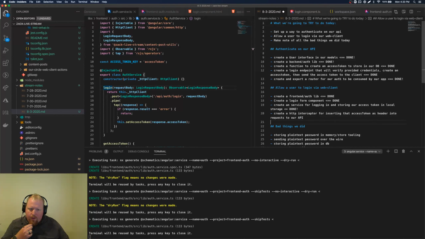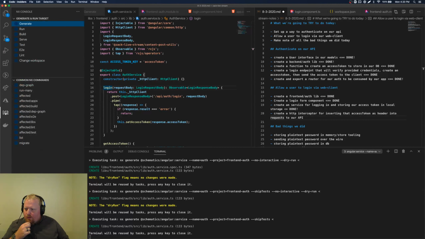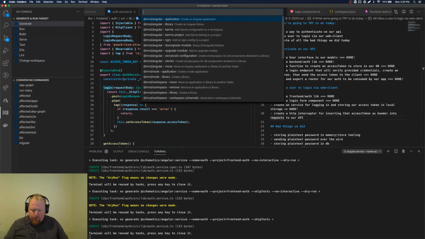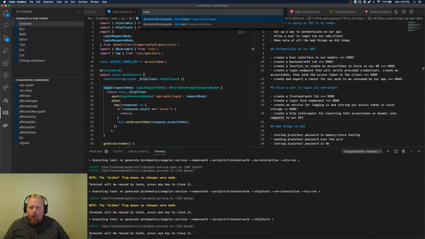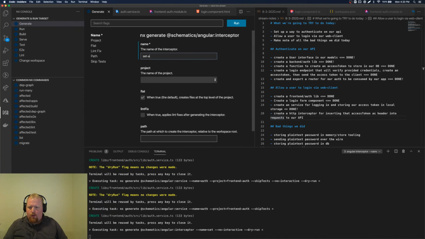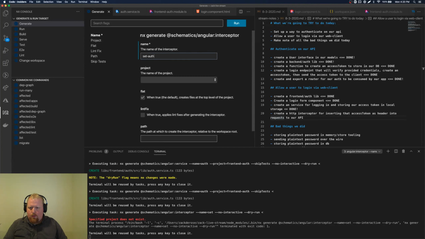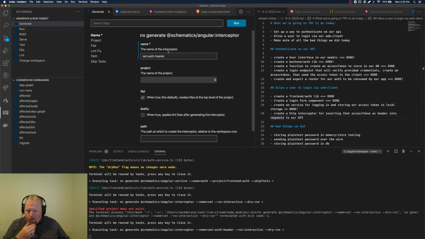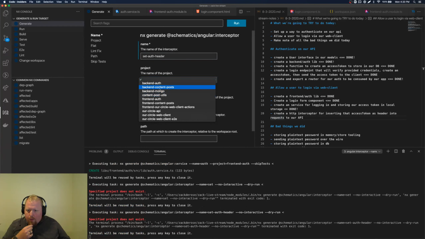And we want to create an HTTP interceptor for inserting that access token into requests. Let's look at what that all will entail. I think there's a schematic for an interceptor. Let's see. Yeah, let's do that. We're going to call this the set auth header, and we're going to do that in front end auth.